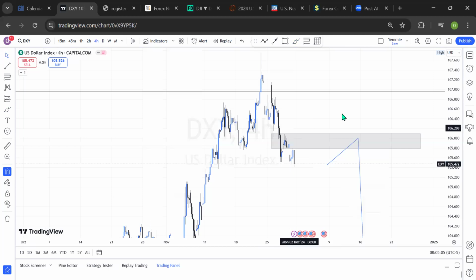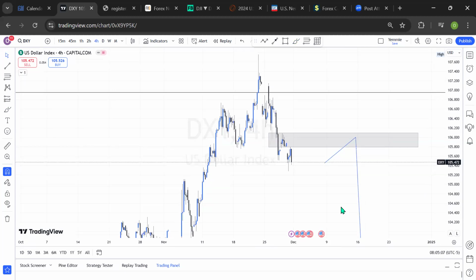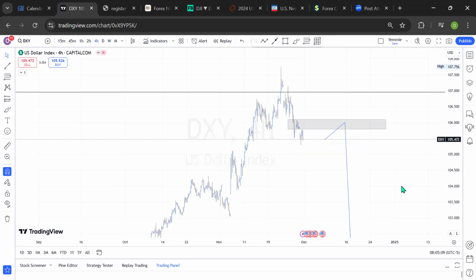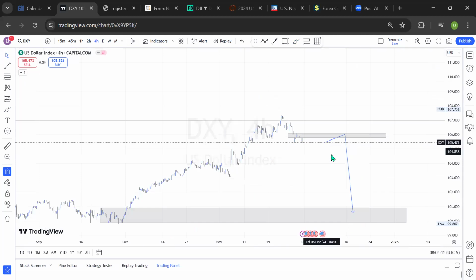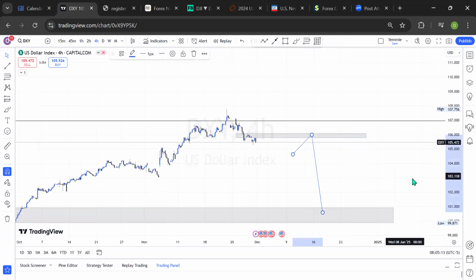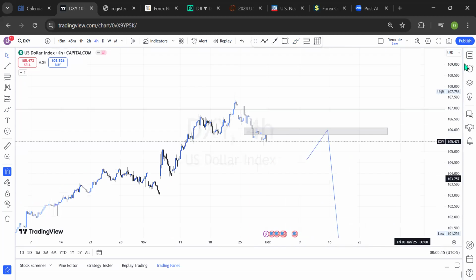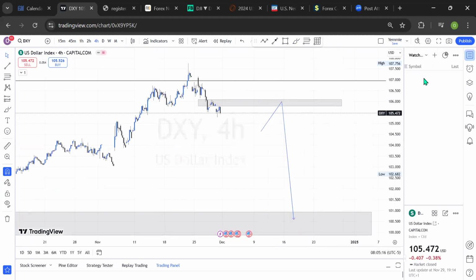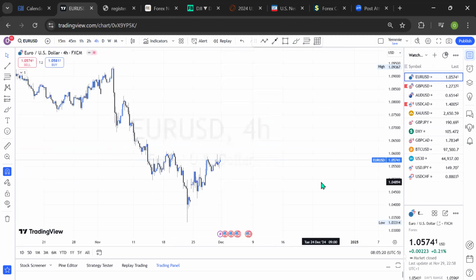And this is the outlook on the 4-hour time frame for DXY. All right, without wasting time, let's see what we have on the EURUSD and the rest of the pairs with US dollar. Going to the EURUSD, starting from the monthly time frame.